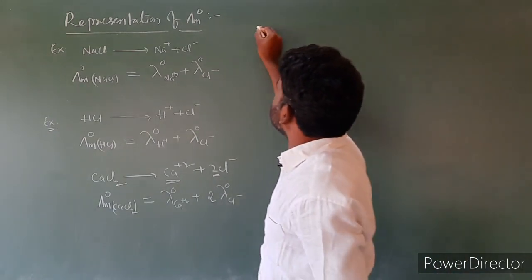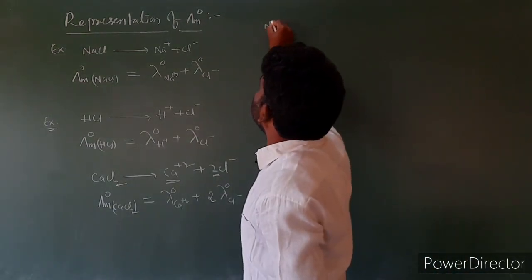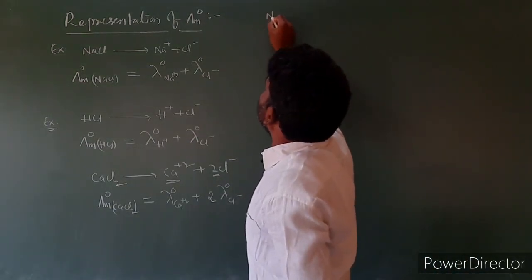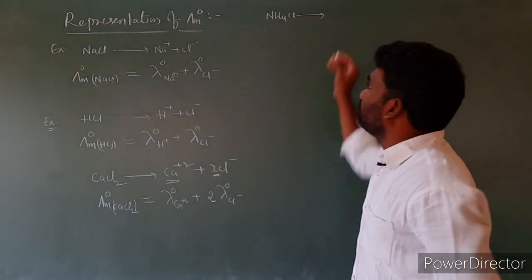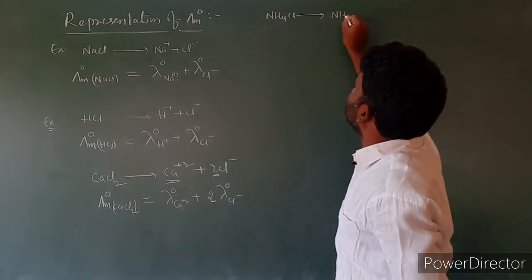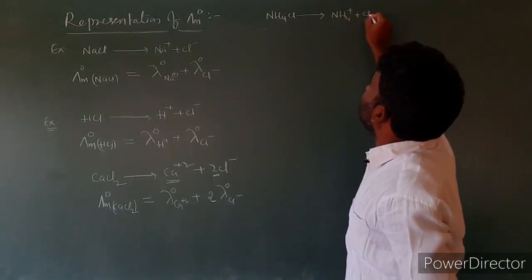Let us take NH4Cl. NH4Cl dissociates into NH4+ plus Cl-.